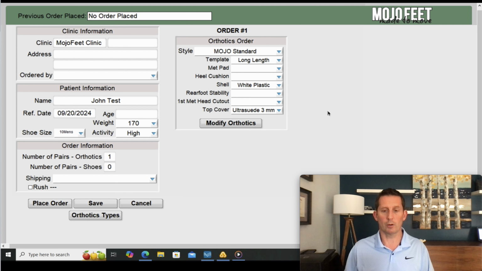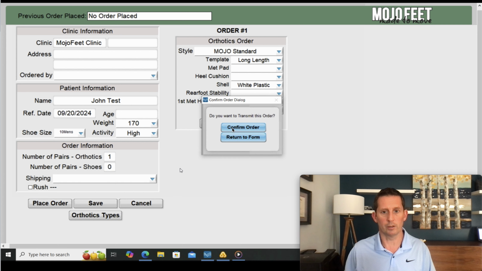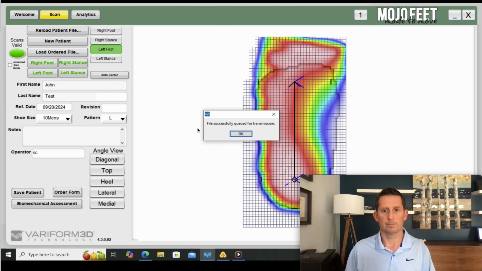So let's say we're going to order Ultra Suede for this patient. We have decided to place the order. We are going to click place order. Again, if there's something you haven't filled out here, it'll let you know. So you place order, confirm order. You'll go back to this screen and there will be a message saying file successfully queued for transmission.